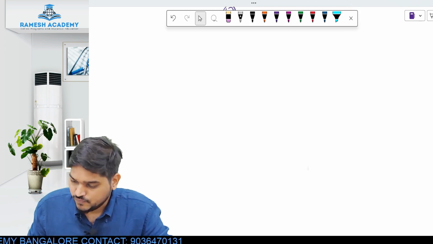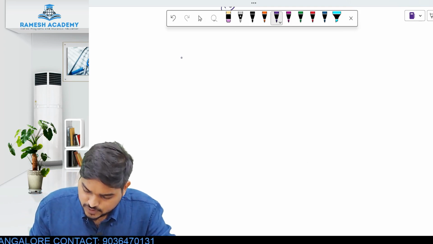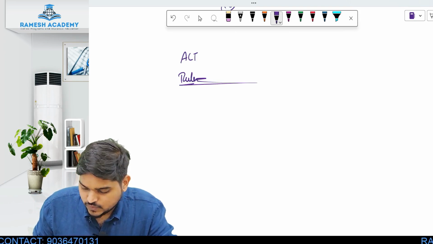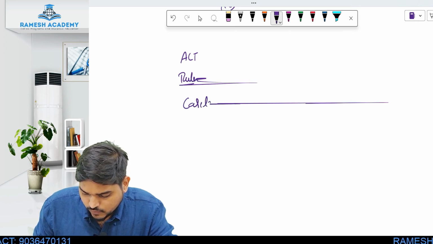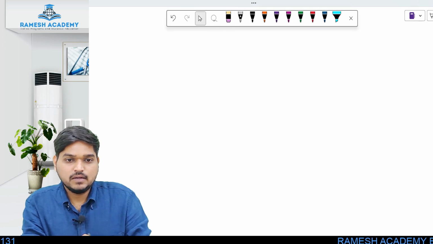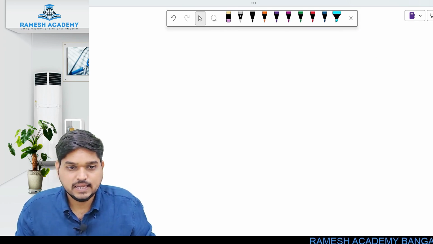Yes. So what are the first three types of law? First one is act, second one is rules, and third one is case law. And what do you mean by case law? Any law which is based on the judgments given by the court. Such laws are called case laws.